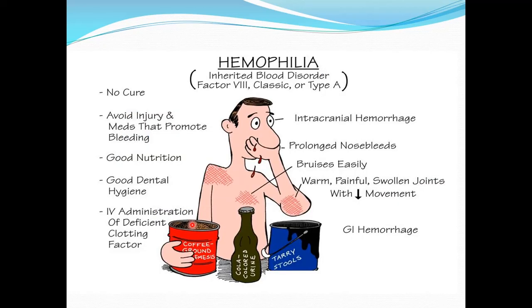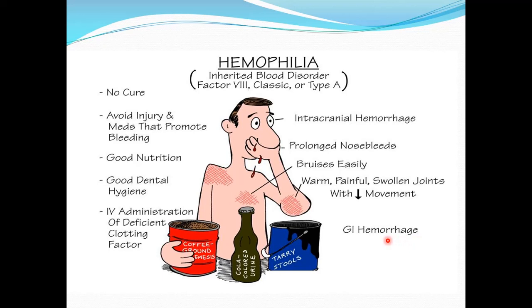So these are the features exhibited by patients suffering from hemophilia. Now this diagram shows us the features of hemophilia. Again, I am repeating that this is an inherited disorder, and classical hemophilia is because of deficiency of factor 8, and it is also called hemophilia type A. As we just discussed, bleeding can occur into the brain, with intracranial hemorrhages, there can be epistaxis, prolonged nosebleeds, easy bruisability as a result of mild trauma, and bleeding into the joints may result in warm, painful and swollen joints, and decreased movements. And then there can be bleeding into the gastrointestinal tract.